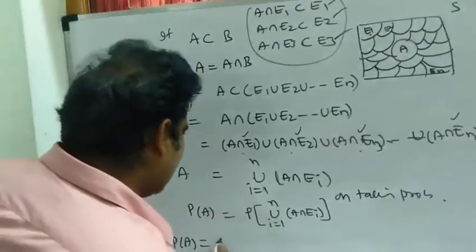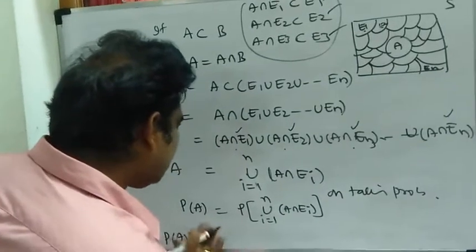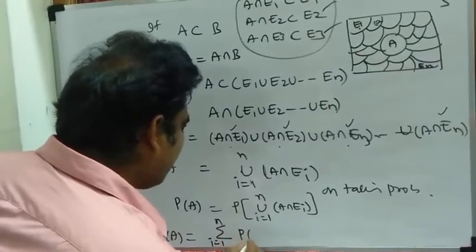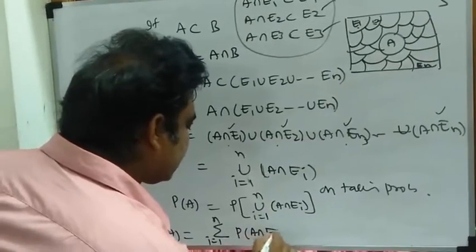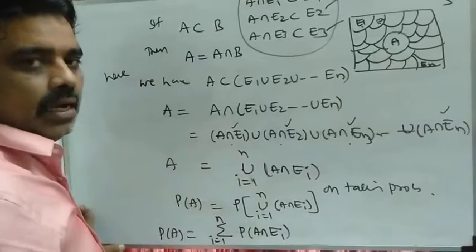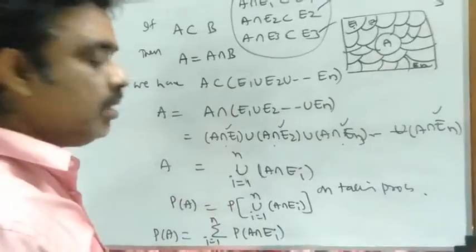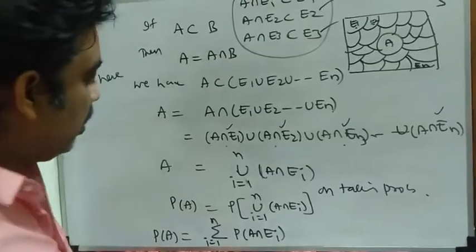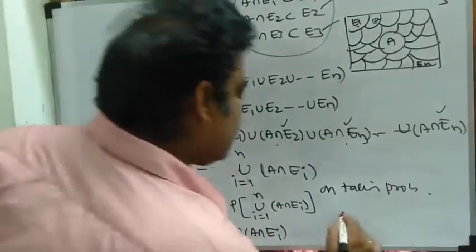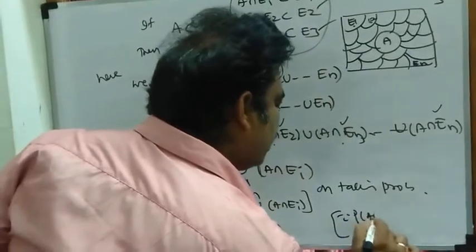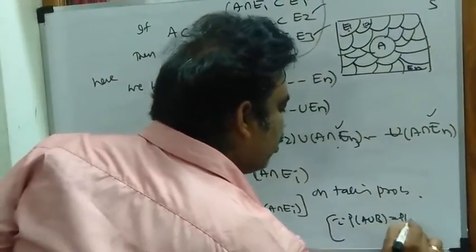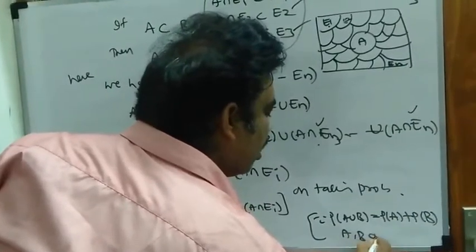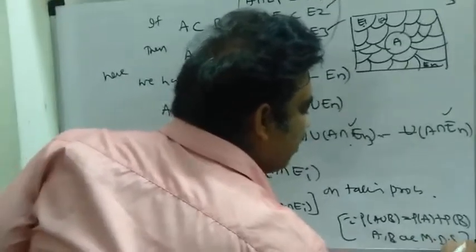So I can write here summation i equals 1 to n of probability of A intersection Ei. Here the notation you should follow; the remaining are all easy, only the notation you should follow. So here I am using properties, because P of A union B is equal to P of A plus P of B when A, B are mutually disjoint events.